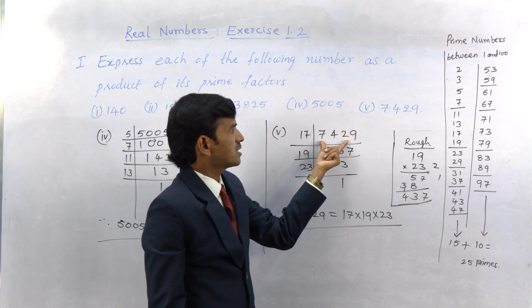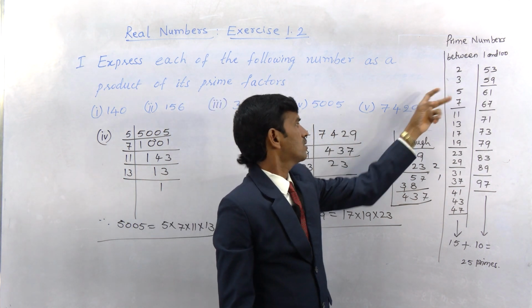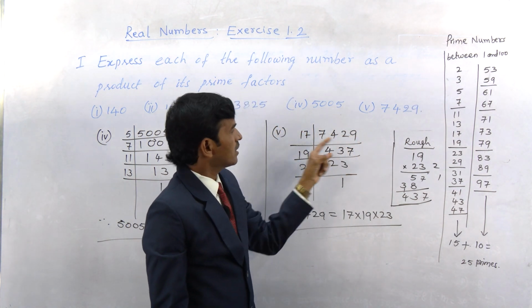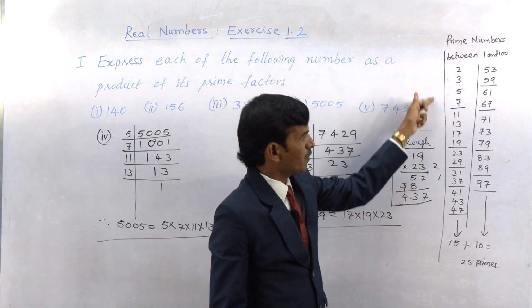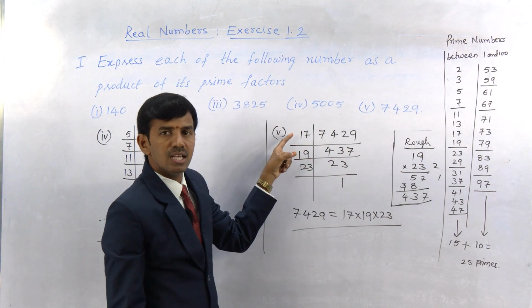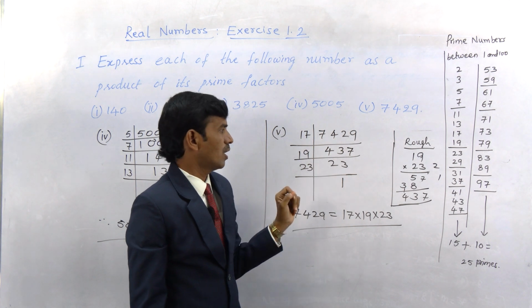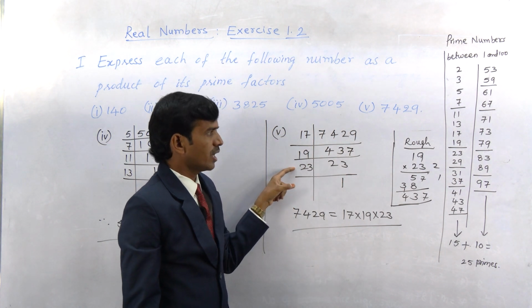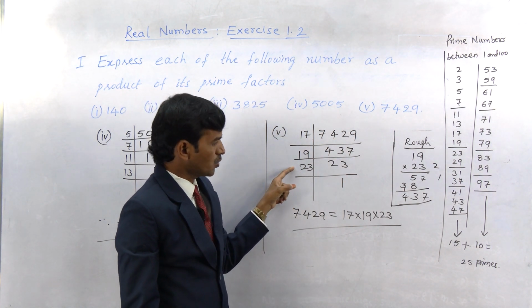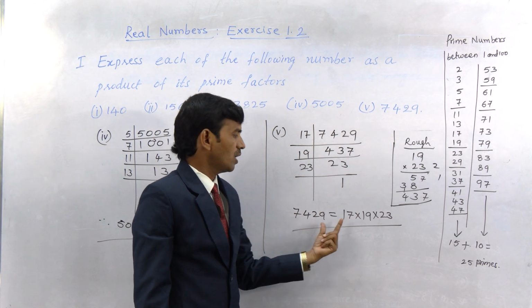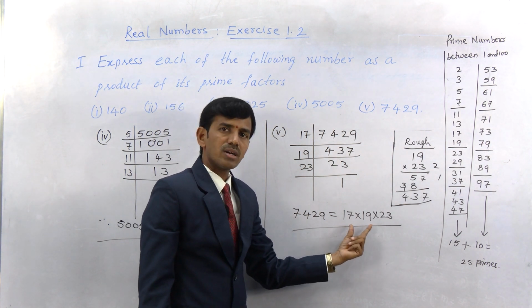The sum of the digits is not divisible by 3, therefore we leave that. Like that we tried in this sequence, and finally we found that the given number is divisible by 17. In the same manner we took 19 and 23 and checked, and finally found the product of primes.